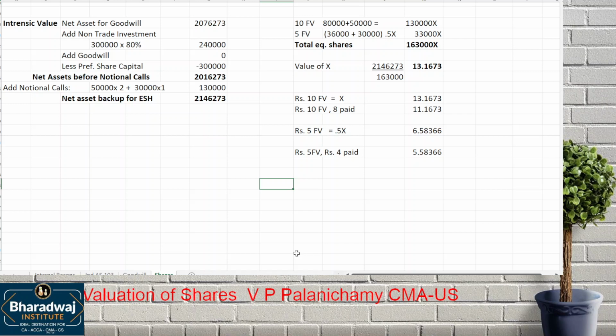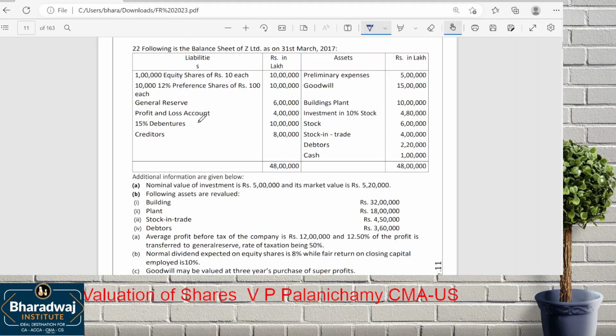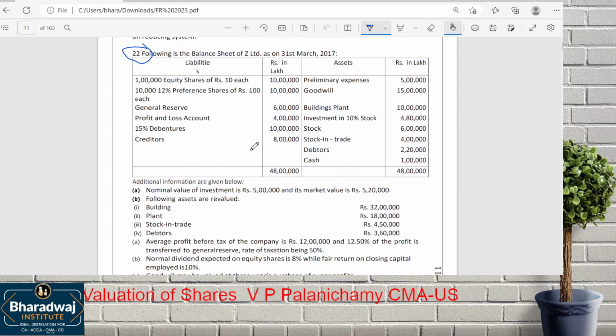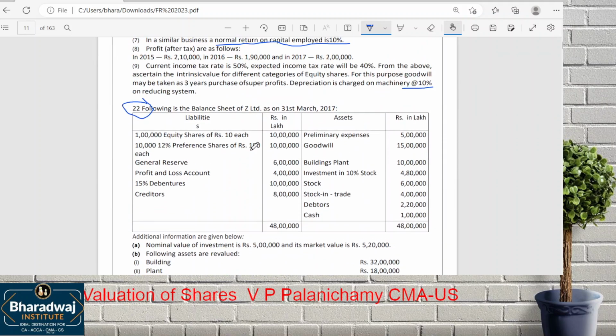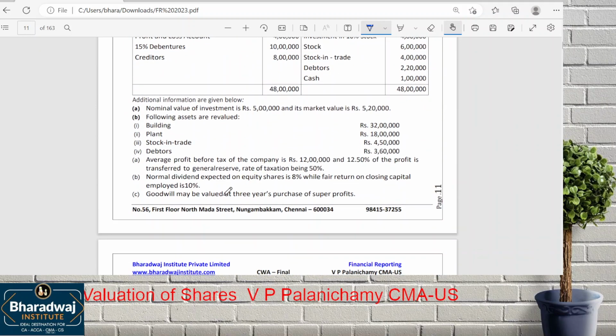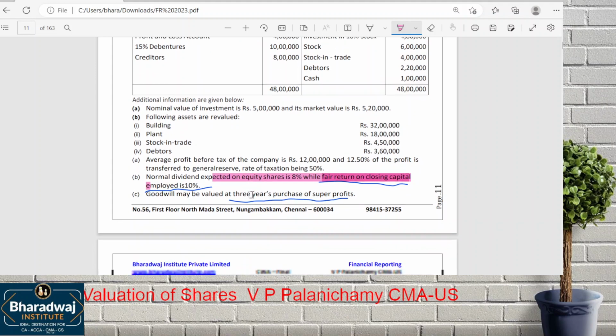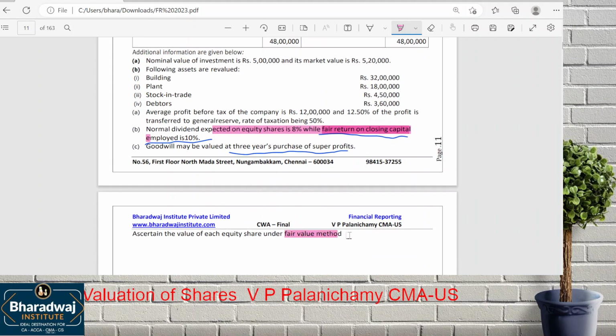Now at home, what I request is go through this once again. Then try question number 22, for which the solution is also available in ICMA material, which is correct. They ask you to find out goodwill at 3 years purchase of which one? Closing capital employed. We have given return on closing capital employed. The NRR is given based on closing capital employed. No need to work out average capital employed. So first find out value of goodwill, then intrinsic value, then yield value. Intrinsic value plus yield value divided by 2 will give us what?